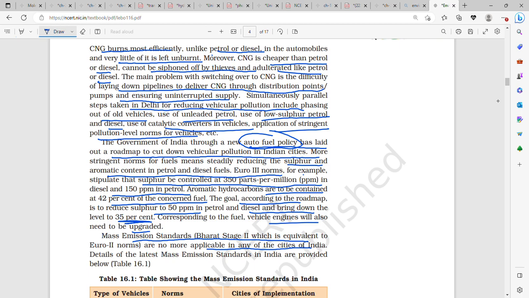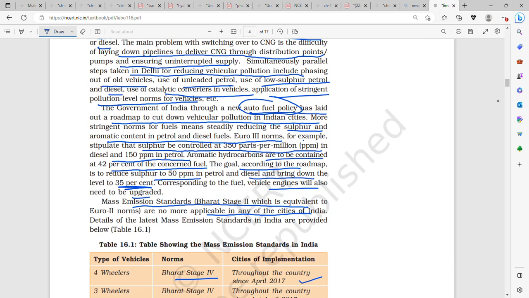Then CNG is cheaper than petrol or diesel. It cannot be siphoned off by thieves, and it cannot be adulterated like petrol or diesel. The main problem is laying pipelines to deliver CNG to distribution points without any interruption. Simultaneous parallel steps taken in Delhi for reducing vehicular pollution include phasing out old vehicles, using unleaded petrol, using low sulfur petrol and diesel, using catalytic converters, and application of stringent pollution level norms for vehicles.